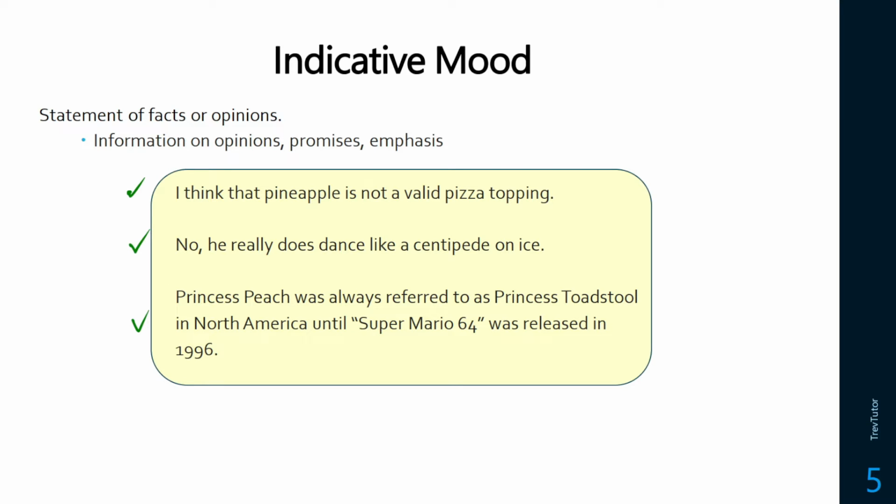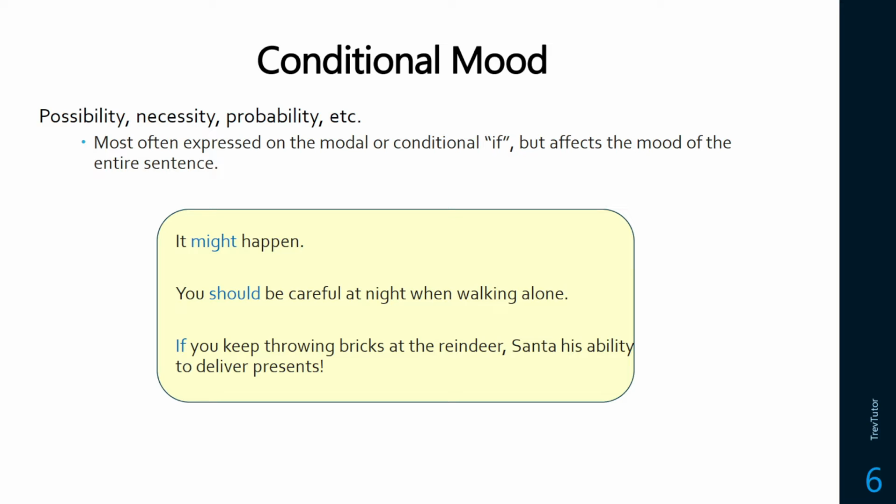Now you'll see a different type of mood, and it's going to make it quite obvious what we mean by the differences between the moods. So one is conditional. And this is when you have something about possibility, necessity, or probability. So usually modals have this. So it might happen. There's a condition on this happening. You should be careful at night. So here we have some conditions. If you keep throwing bricks at the reindeer, Santa's ability to deliver presents will suffer. These are all conditional moods.